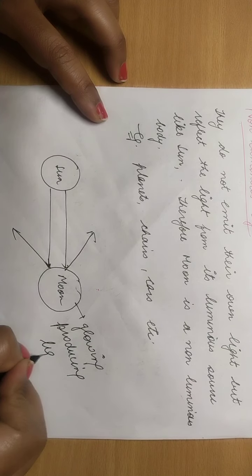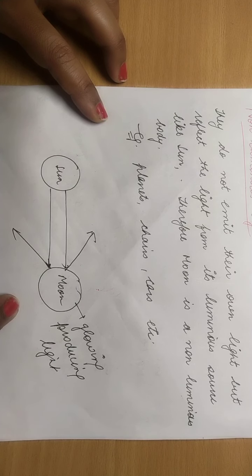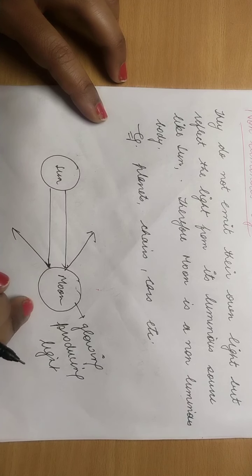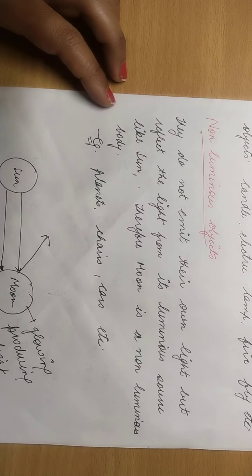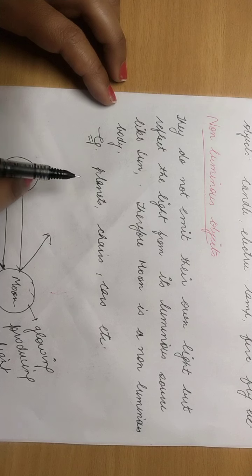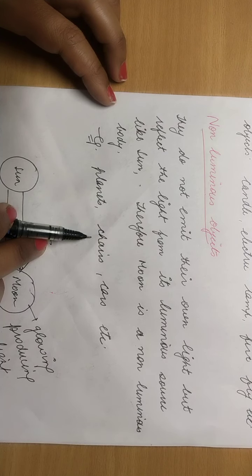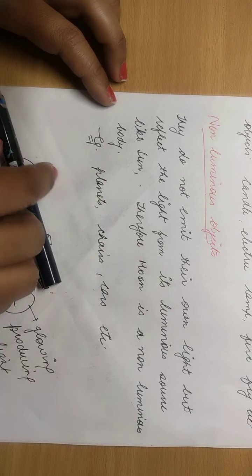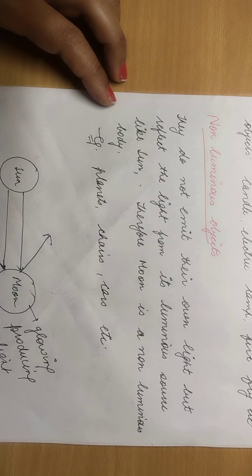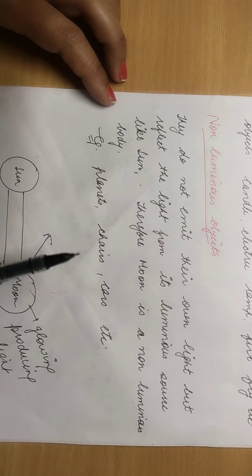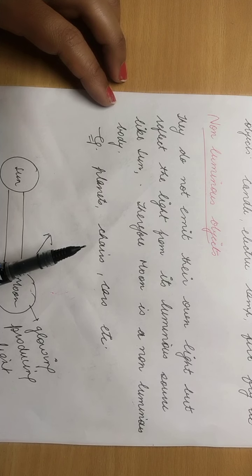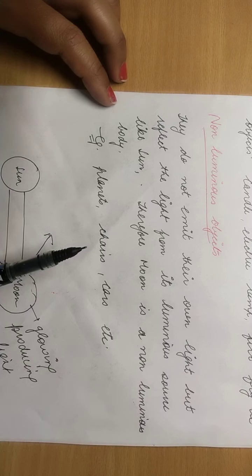That means it is not producing its own light, okay? It appears to produce light due to the reflection of the sun's light, it starts glowing, right? So the moon is an example of a non-luminous object. Same with planets, planets are non-luminous, they are not able to produce light. A chair is non-luminous, a car is non-luminous, this pen is non-luminous, right? A mobile is non-luminous. They appear to produce light when the light of other objects falls on these things, right?